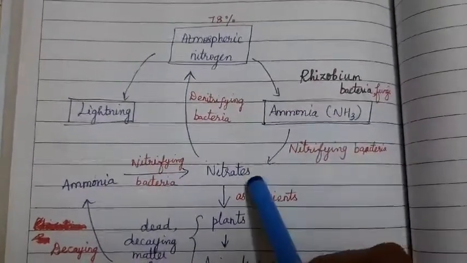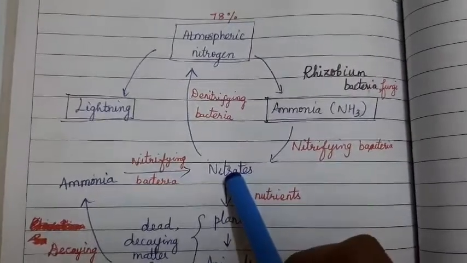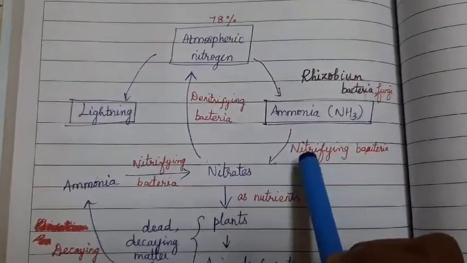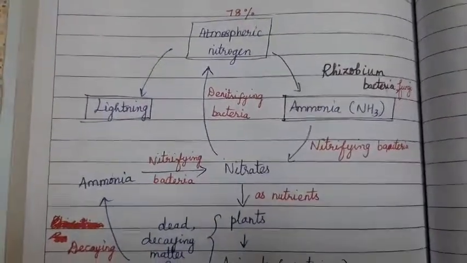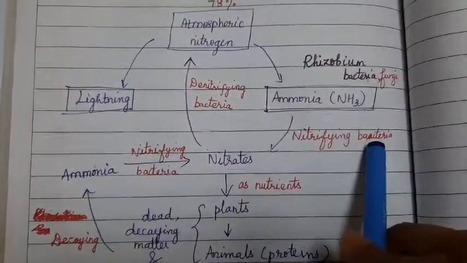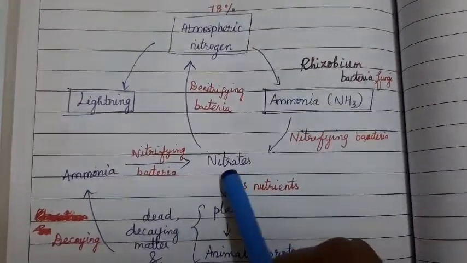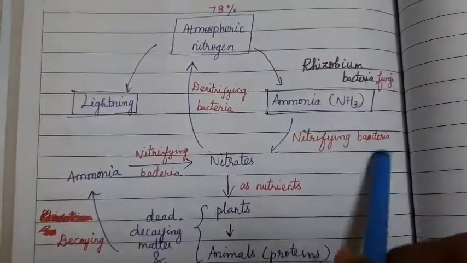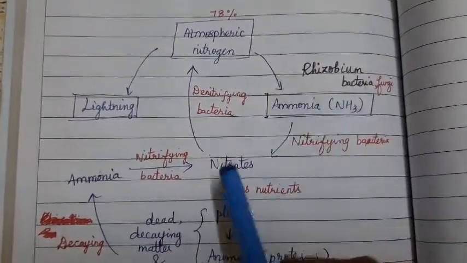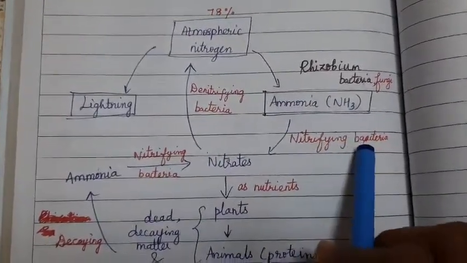So who is helping them? From ammonia, nitrates are obtained. Who is helping them for that conversion? It is the nitrifying bacteria. Nitrifying bacteria is nothing but the bacteria which will do the work of converting ammonia to nitrates. So we call them nitrifying bacterium or bacteria. Understood? So from ammonia, nitrates are obtained. That is done with the help of nitrifying bacteria.